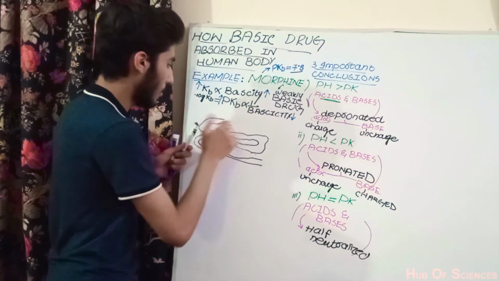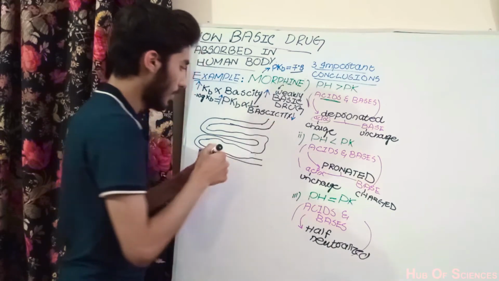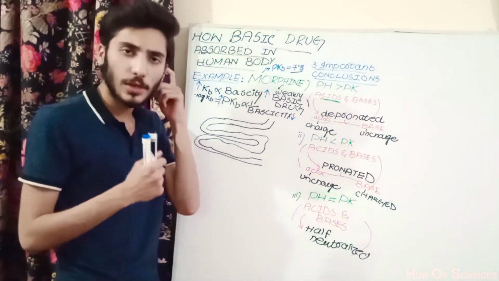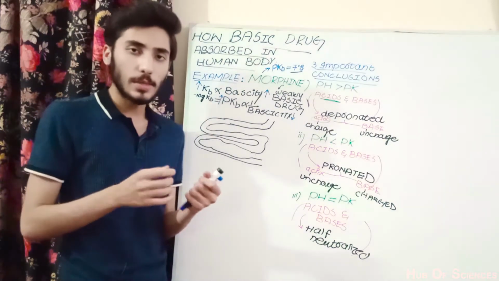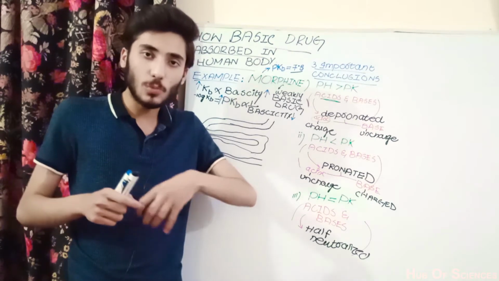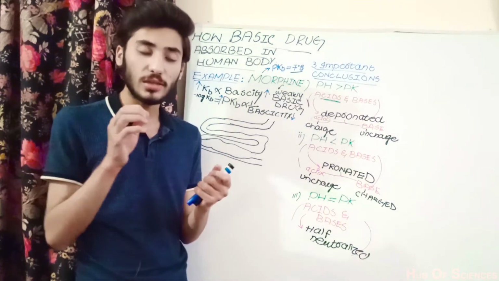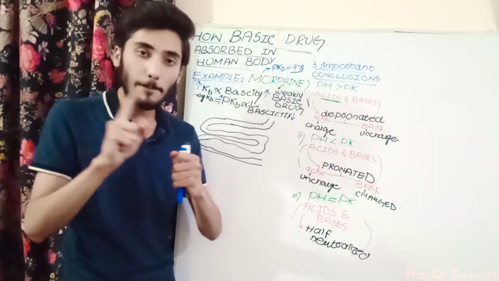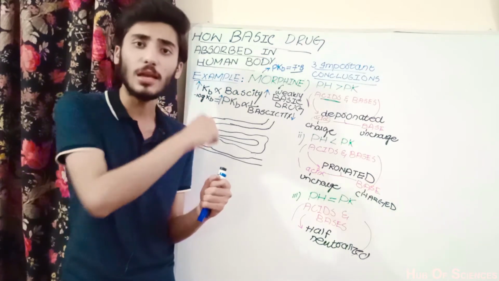So if a person consumes some basic drug, or weakly basic drug, morphine, then this basic drug travels through the stomach. After the stomach, the small intestine is present, then the large intestine, and in the first part, the small intestine, the basic drug is absorbed. The basic drug will not absorb in the stomach, it will always absorb in the intestine, as I discussed earlier.